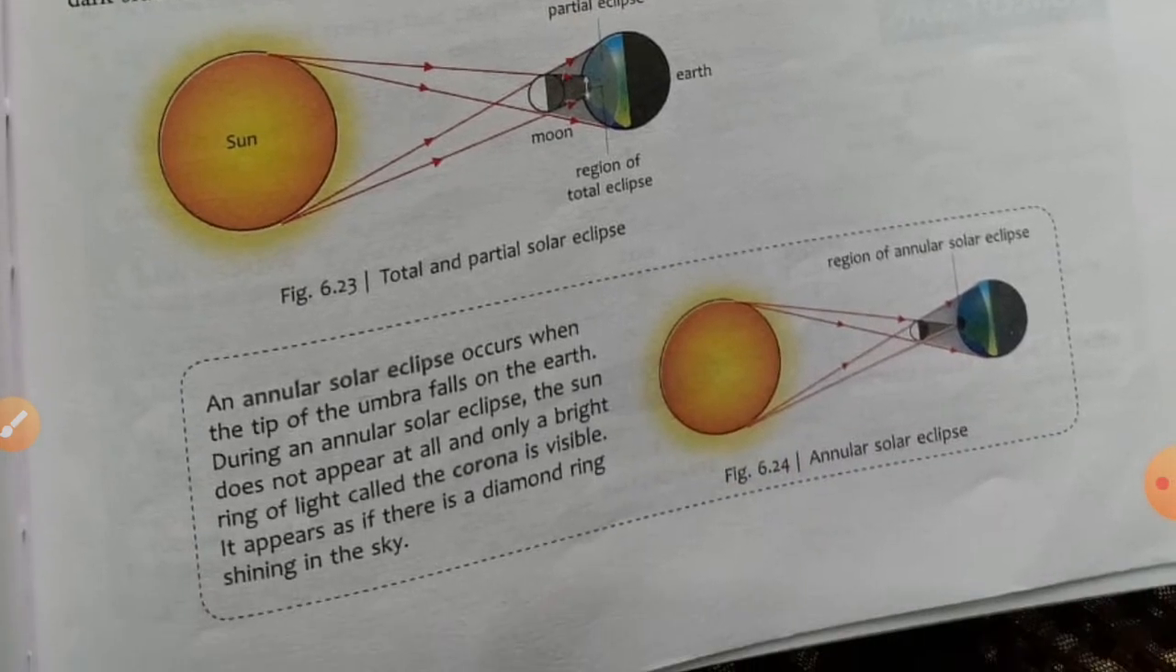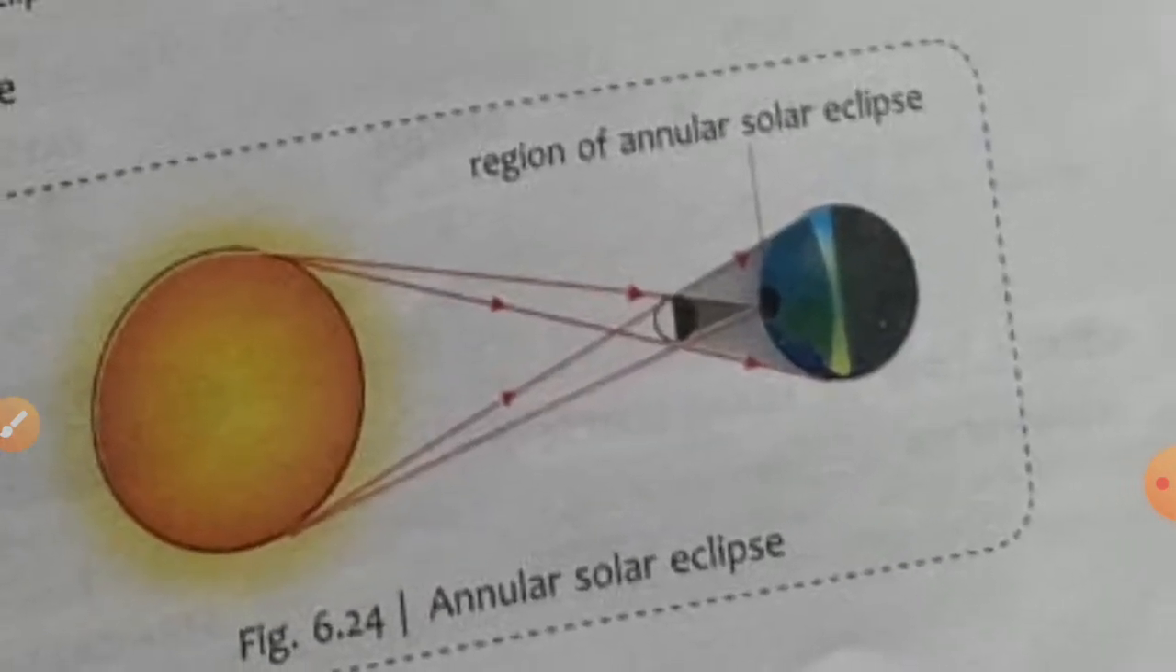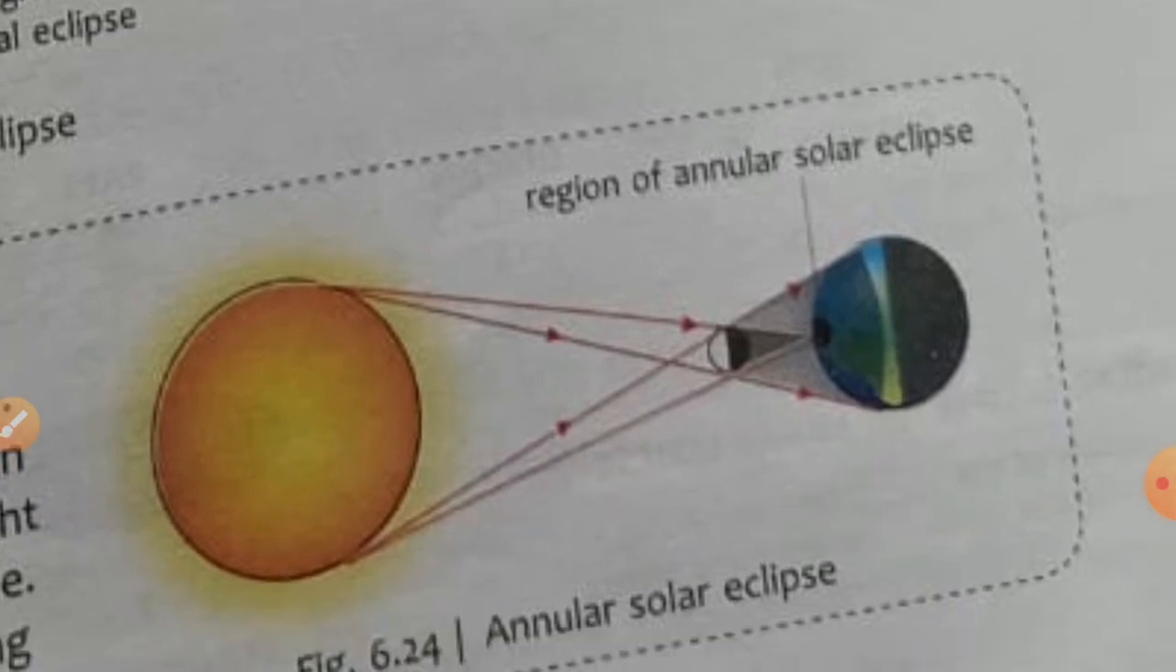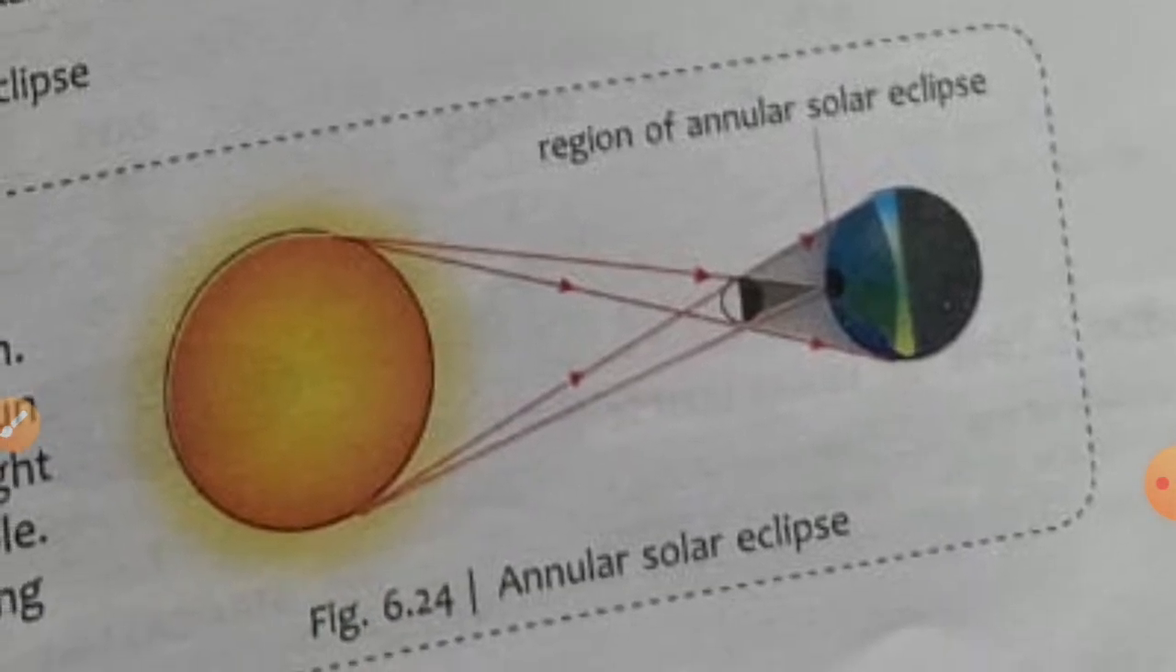Now, the annular solar eclipse occurs when the tip of the umbra falls on the earth. This kind of solar eclipse, the annular solar eclipse, occurs when the tip of the umbra falls on the earth, like you can see in this figure in your book also.